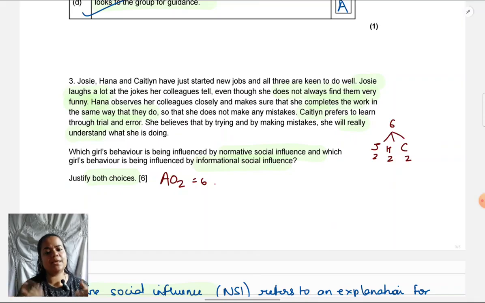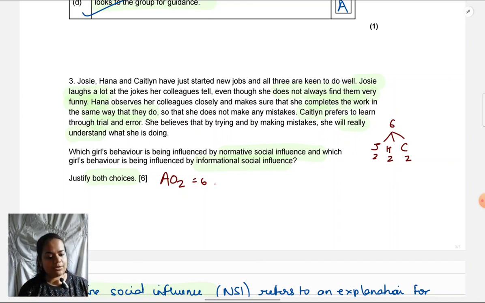Otherwise, they would have just directly asked you what's NSI and what's ISI. So first thing, you have to really contextualize for AO2. It doesn't make sense to write otherwise. Secondly, like I said, look at the weightage given. They are giving it according to the friends. That is very clear, not according to the explanations. So make sure you write in that way.